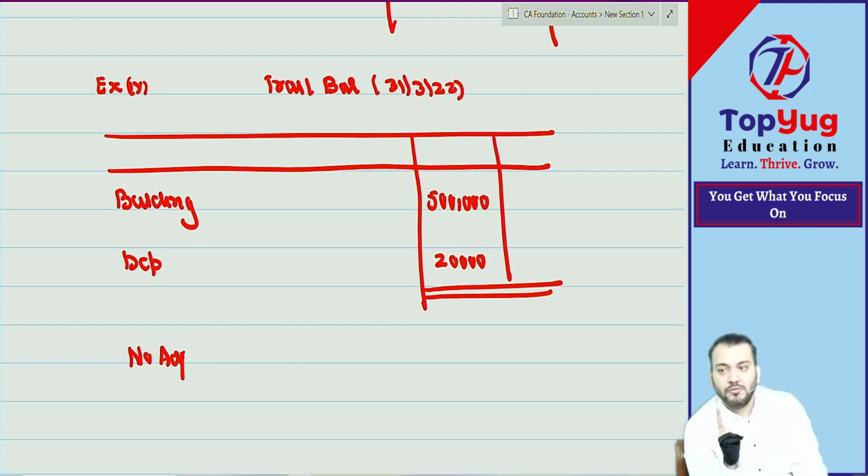Everyone will do by their own. No looking here and there. Do. Prepare PL and balance sheet.